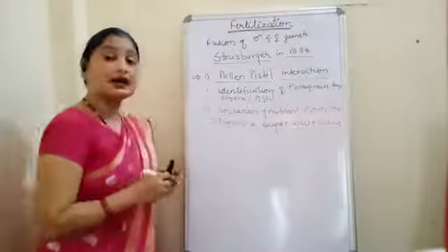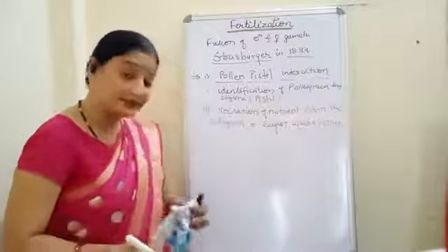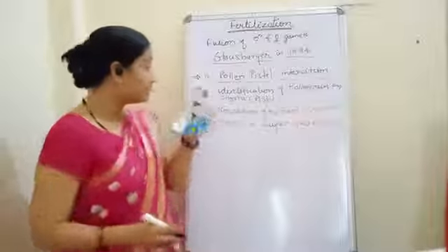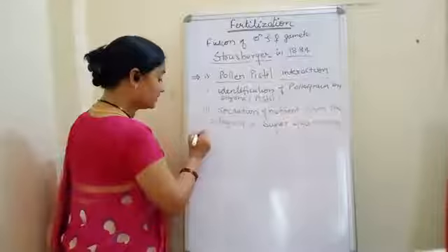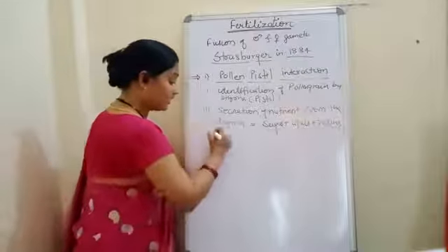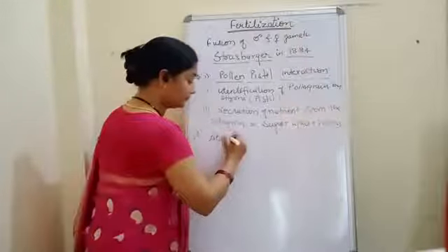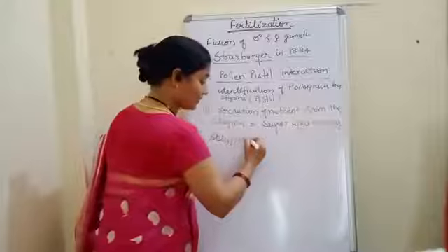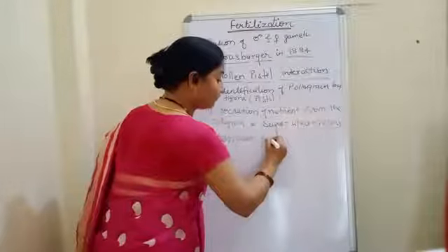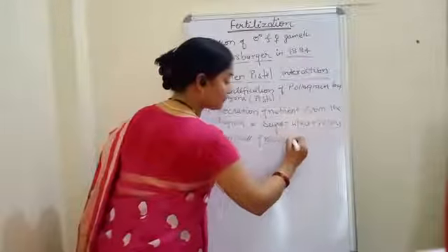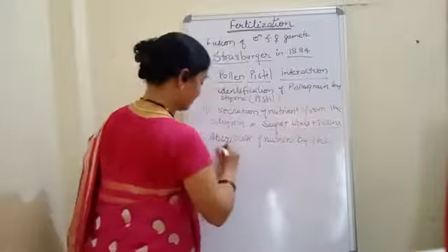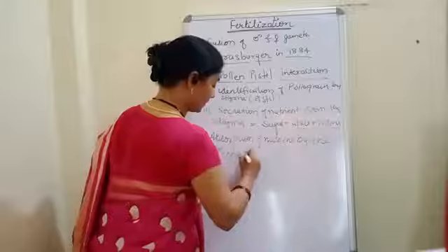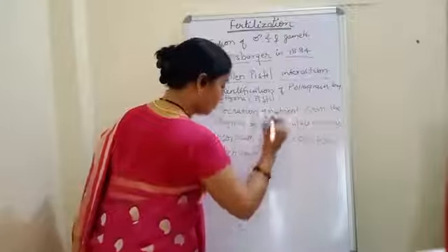These chemicals are secreted by the stigma after identification of the pollen grain. Now the third step will be absorption of nutrient by the pollen grain.